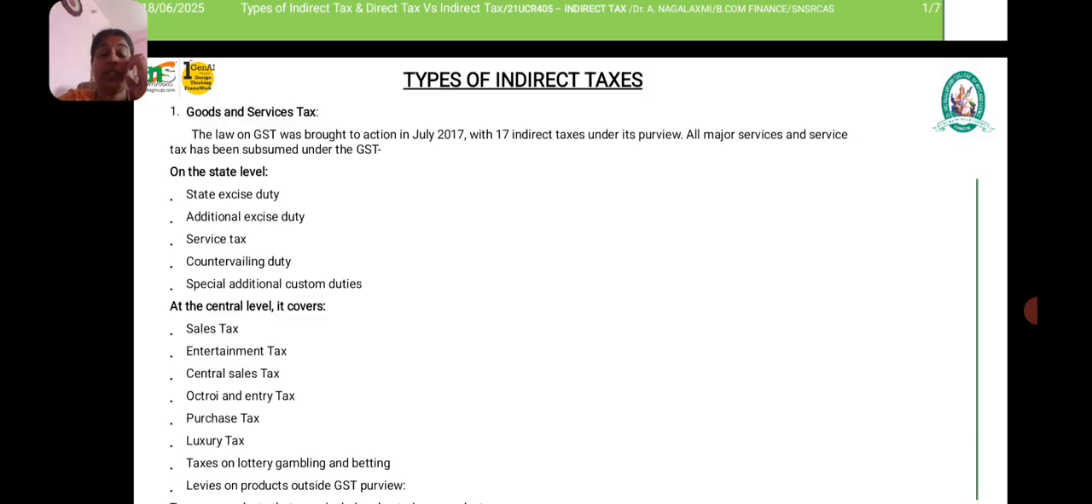Now we are going to see the Goods and Services Tax, a very important tax which is prevailing in the country in the current scenario. The law of GST was brought into action in July 2017 with 17 indirect taxes under its purview. All the major services and service tax have been submerged under the GST.